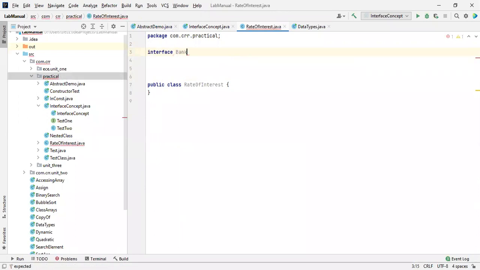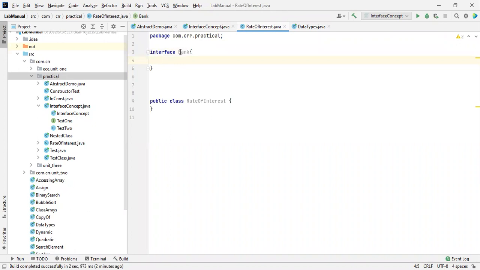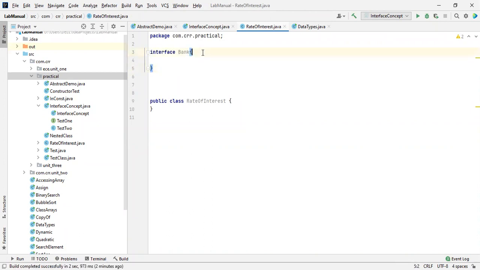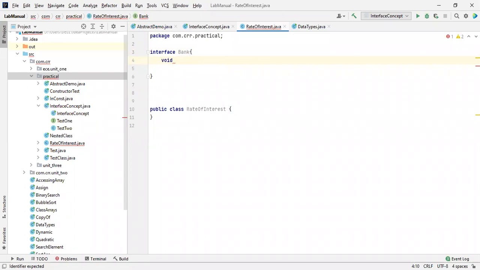Interface Bank. Same as a class, it starts with a capital letter. Every time I mention it, it is like a class, but we use the keyword interface over here. By default, we have abstract methods in this. Here we have one method, I will take a void rate ROI, which is enough for us. So we have an abstract method inside Bank. So we have a bank, right?